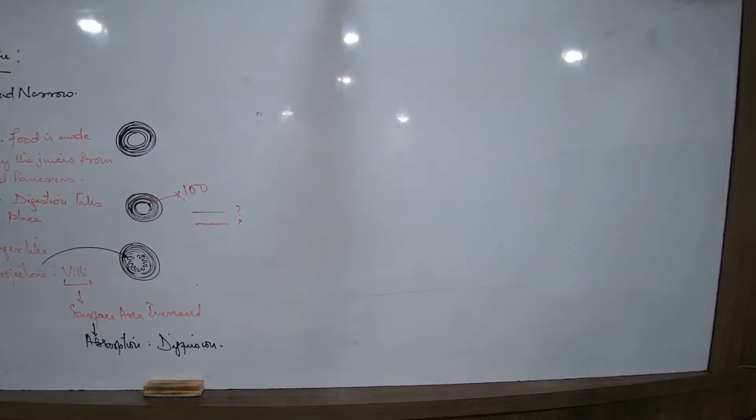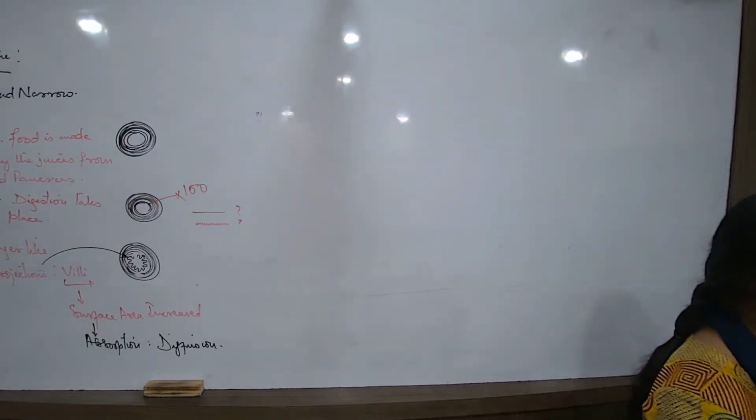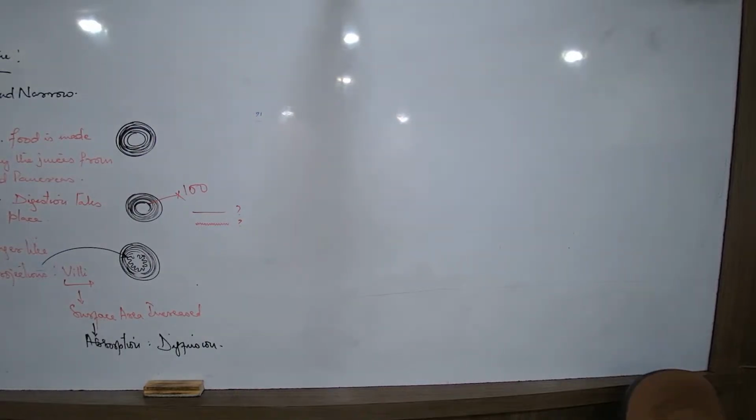Write down. What are the special features of the small intestine which favors absorption? What are the special features of the small intestine that favors absorption? Question mark. Continue.